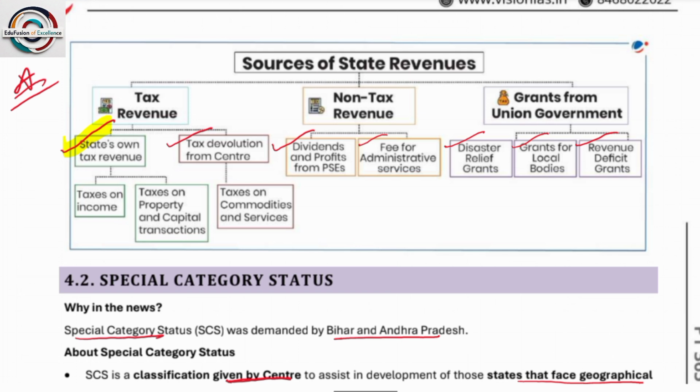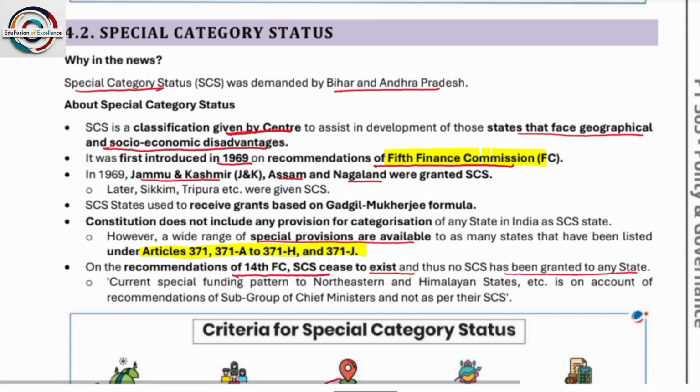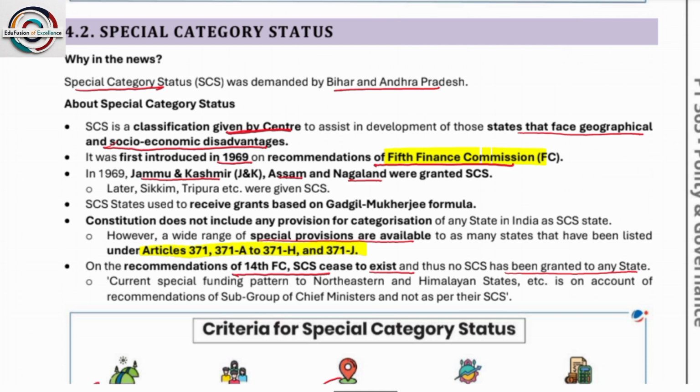Okay. Source of state revenue. These are some of the sources. Please go through them. Okay. Next, special category status. Special category status was demanded by Bihar and Andhra Pradesh. See, remember this: it is now not in existence. It was there earlier. But recently the Bihar and Andhra Pradesh governments have demanded special category status.